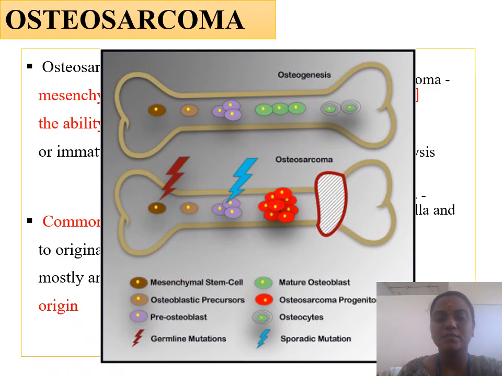So this picture represents the pathogenesis of osteosarcoma, where because of germline mutation or sporadic mutation, the mesenchymal stem cells, pre-osteoblastic cells and mature osteoblastic cells are mutated and they turn into osteosarcoma progenitor cells, which produce excessive osteoid, which forms the osteosarcoma.